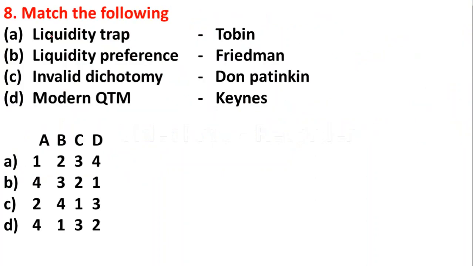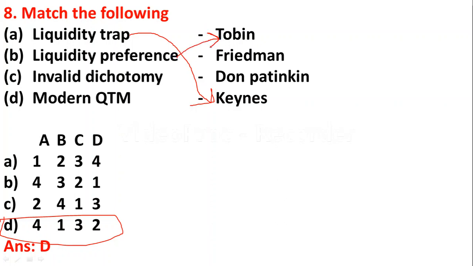Match the following. On one side: liquidity trap, liquidity preference, invalid dichotomy, modern QTM; and on the other side: Tobin, Friedman, Don Patinkin, Keynes. As we all know, liquidity trap is given by JM Keynes. So A is 4. There is only one such option, option D. So option D will be the right answer. That is, liquidity trap is given by JM Keynes. Then liquidity preference, Tobin; invalid dichotomy, Don Patinkin; modern QTM, the modern quantity theory of money, was given by Friedman.